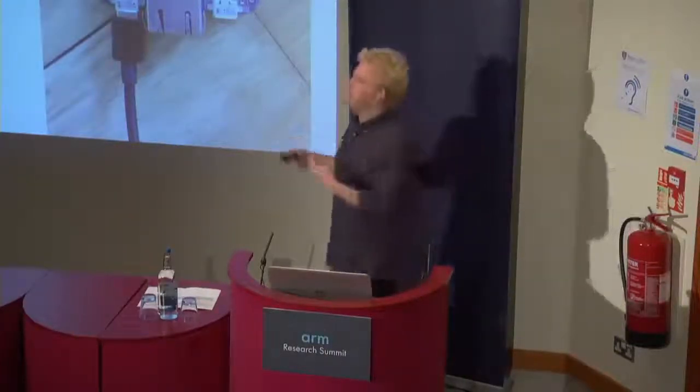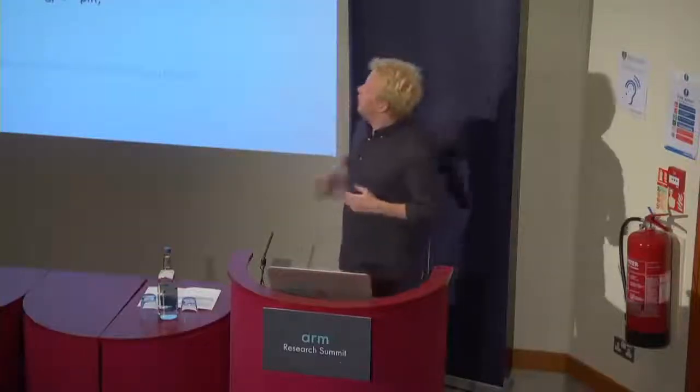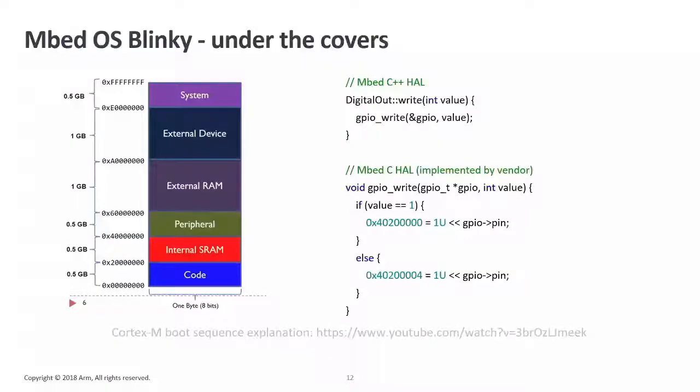Of course this is not what happens under the hood, because we have the C++ hardware abstraction layer. In that case we have a GPIO object and we want to write something to it, a value 1 or 0. Then we have a peripheral, actually a bus, where all these pins are on, and that bus is generally memory mapped somewhere, in this case 0x4, a lot of zeros. So the moment that a write comes in, we write to that bus.